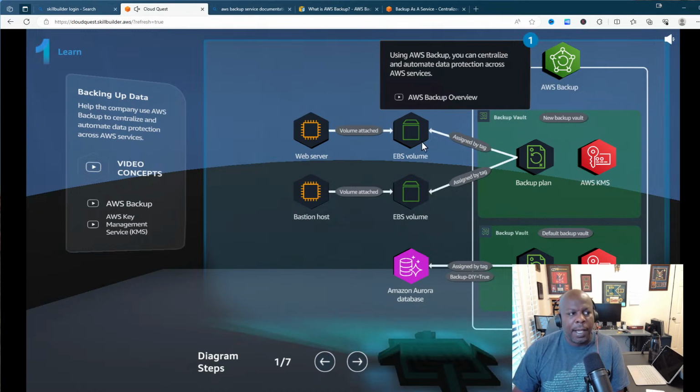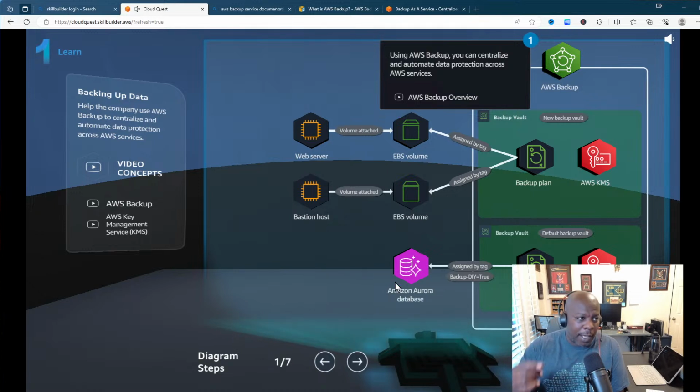So the web service here has an EBS volume, Elastic Block Store. Imagine this being like a digital hard drive. You store all the information from your web service on this EBS, and then you create this backup plan. You have the Key Management Service with these encrypted keys, so that you can make sure that only those who are supposed to back things up or access that data can have it. Down here we have our Amazon Aurora database. Then we have assigned tags here. This is the tag backup-DIY, do it yourself, equals true. And this is the backup plan, and this is our customer key.